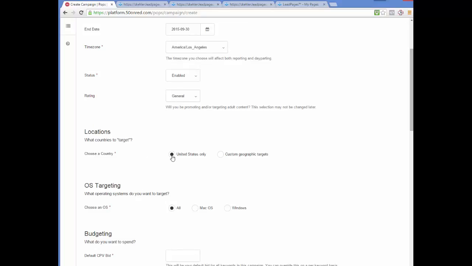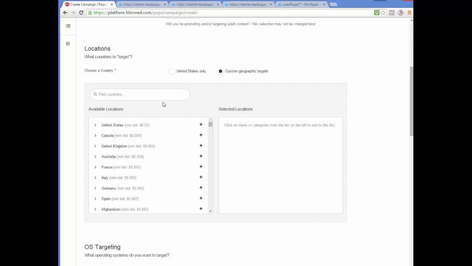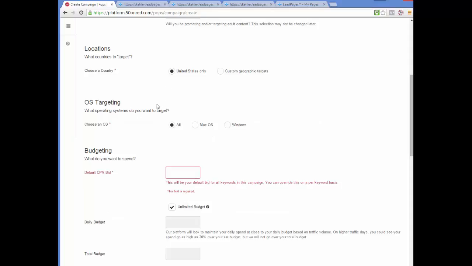Locations. So we are going to stay again in the United States only, but you are able to choose geographic areas. As we scroll down here, it's pretty simple. You can either type in to find, or they give you a bunch of options from the beginning. Again, these are the bigger English-speaking countries following the United States: Canada, United Kingdom, Australia, and then further under would be New Zealand. A nice thing about this is it also gives you the minimum bid for these countries. You can see that United States is 1 penny per bid, whereas Canada, UK, Australia are 0.5 cent. Germany is actually 0.2 cents for these other ones. But we're going to stay, as I said, in the United States.